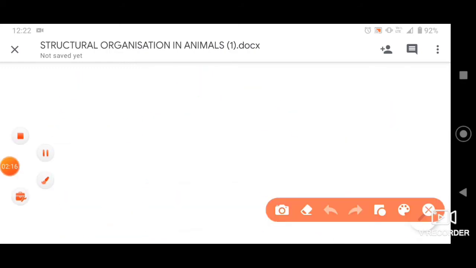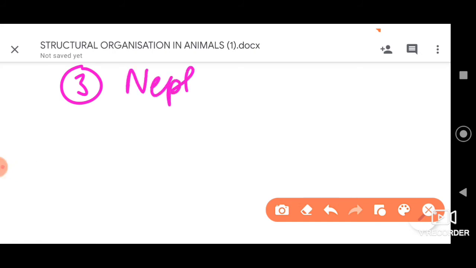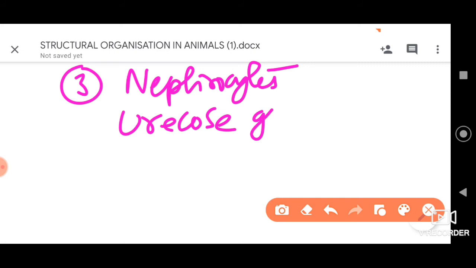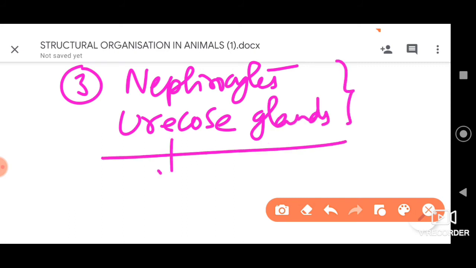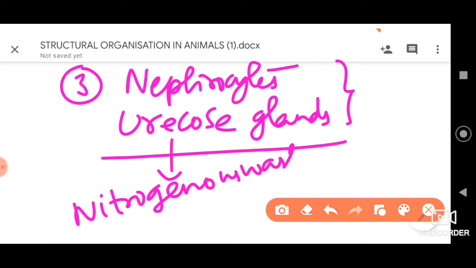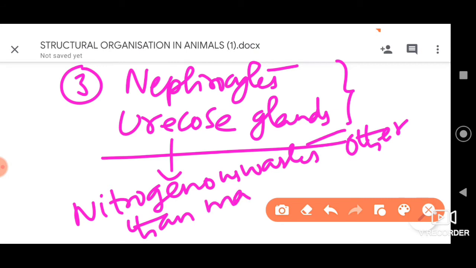Then the third option, fat body, we call nephrocytes. Yes, nephrocytes are fat bodies, that's correct. And another, we have uricose glands. These both together, of course, also help in excretion of nitrogenous waste, other than the major organ we have, the Malpighian tubules.